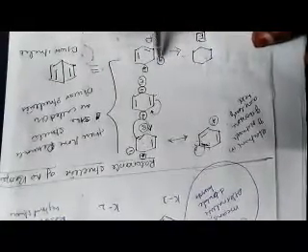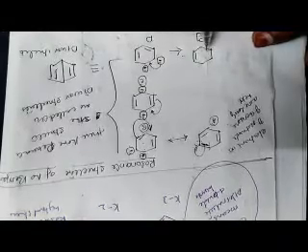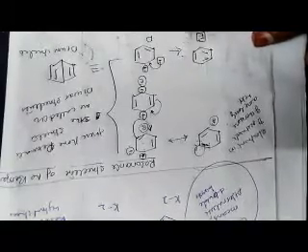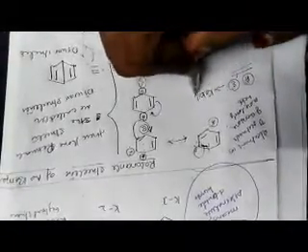Whenever this negative charge is shifted here, we will get a structure like this. So this is another resonance structure. A and E are Kekulé structures, and B, C, D are Dewar structures.